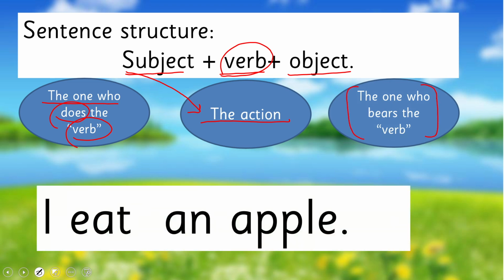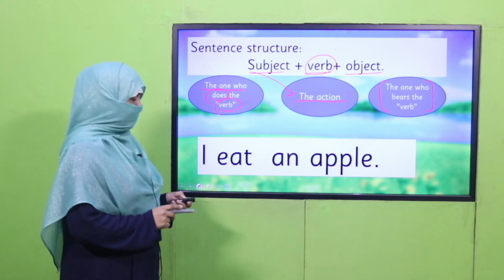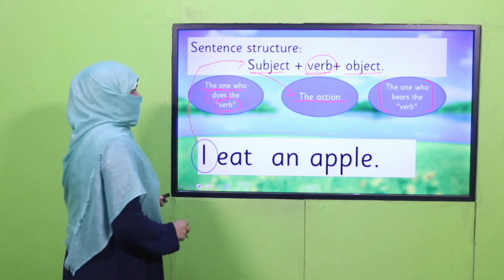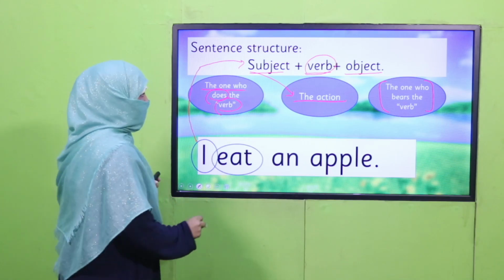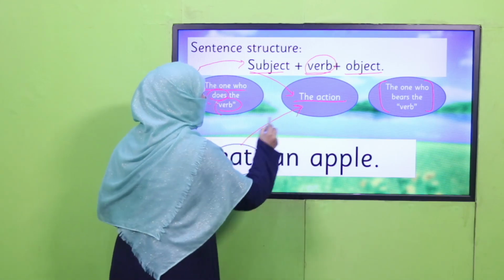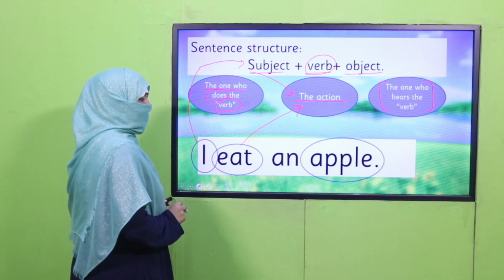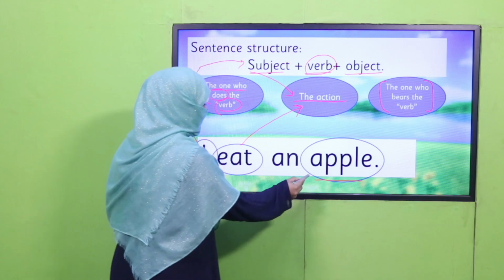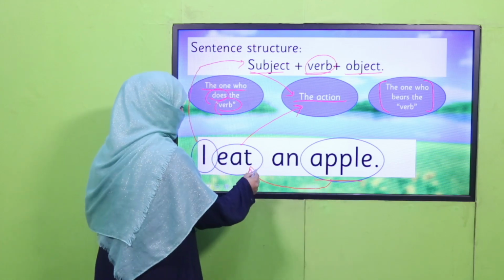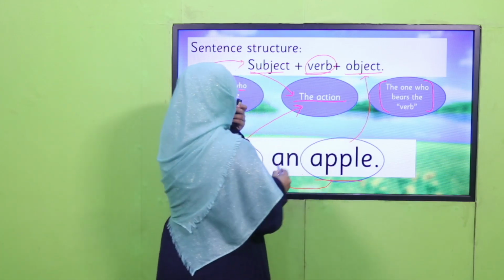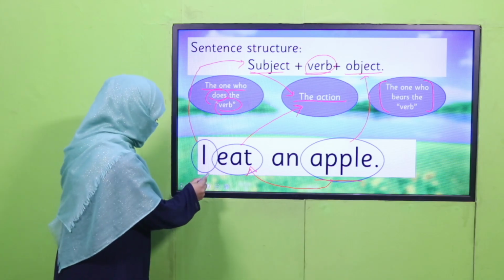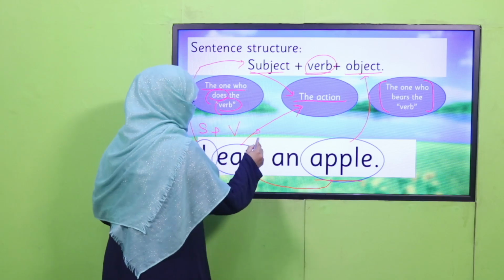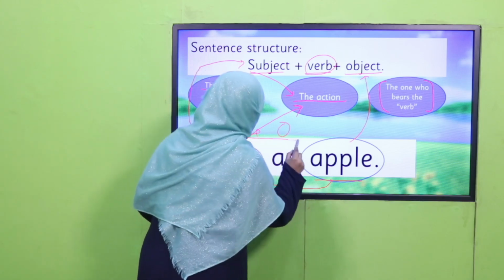For example, I eat an apple. Here, I, who is performing this action, is subject. Eat, that is the action, is verb here. And an apple, which is bearing this. Apple itself is doing nothing, but this apple is bearing this verb. That's why it is object. So this is the sentence structure. Subject plus verb plus object. It makes your sentence.